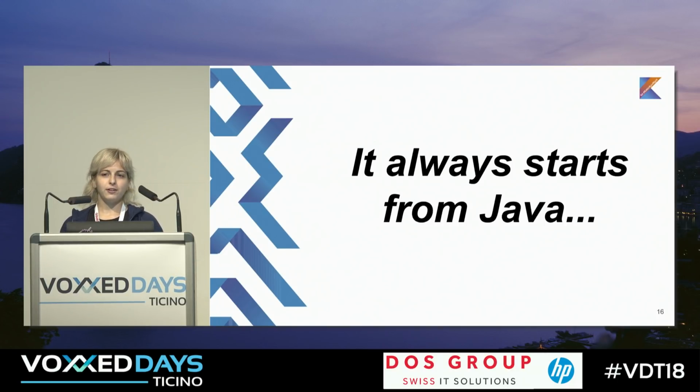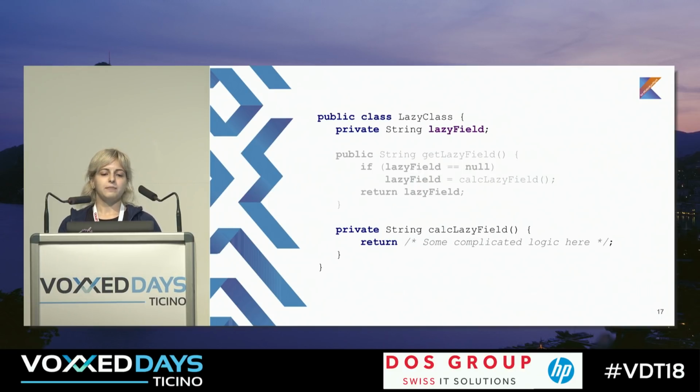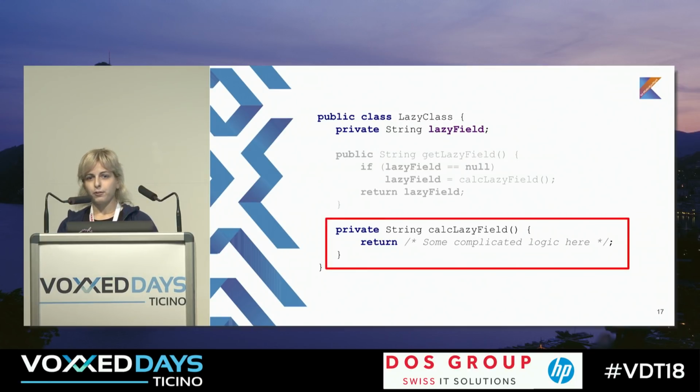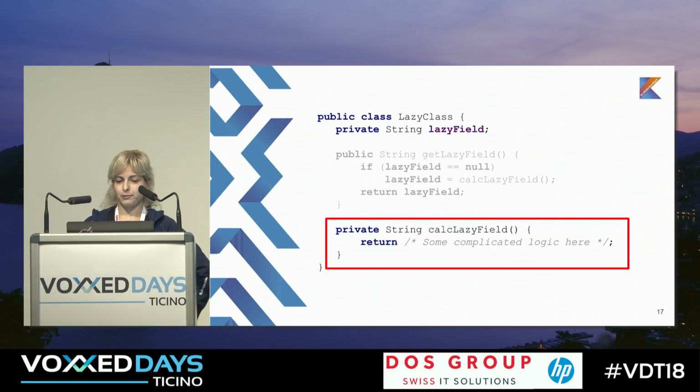So let's start from Java, how we did it in Java, and then we'll compare it to how we do it in Kotlin. First of all, let's imagine we have some lazy class, we have some lazy field, and we have some calc lazy field, really complicated logic. It's important to understand that you need to be lazy only when this logic is really hard, complicated, time-consuming and memory-consuming. Why is it so? Because if your logic is simple, sometimes it's really better just to do it than to postpone it.